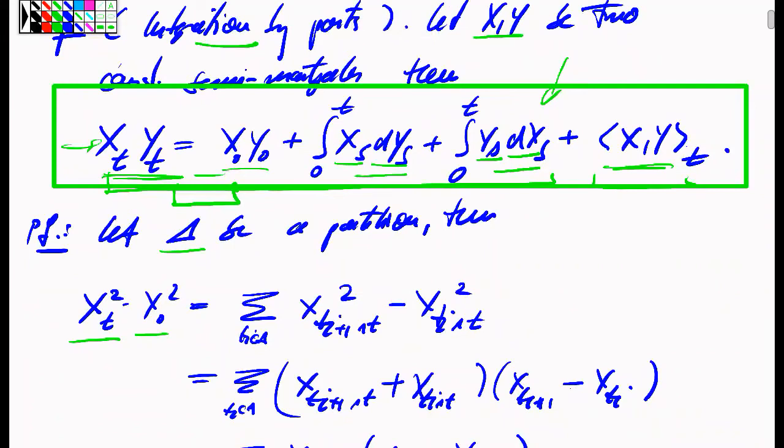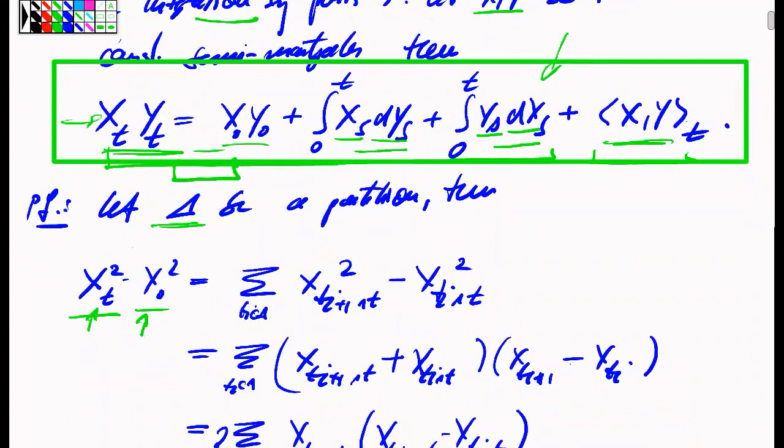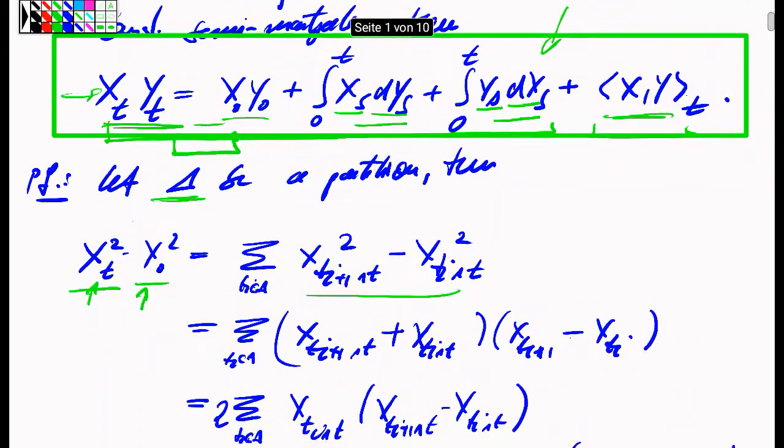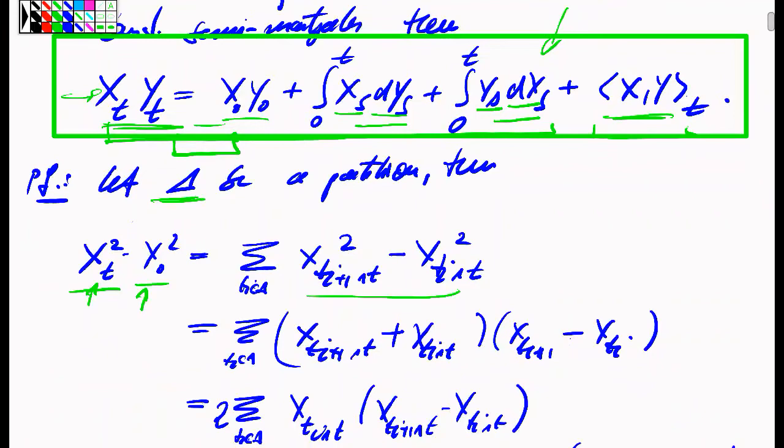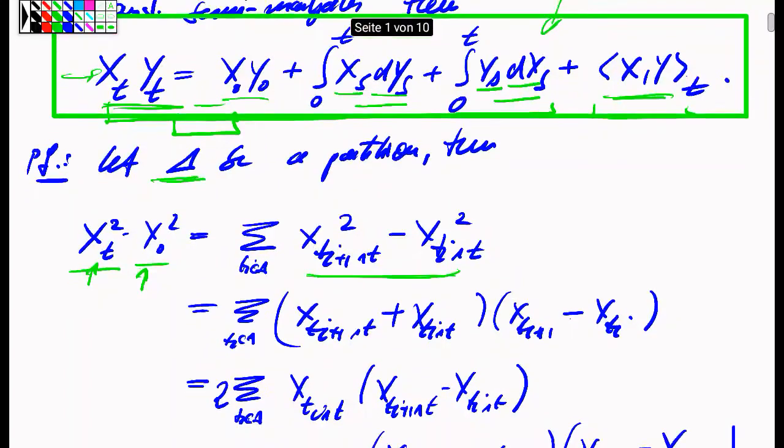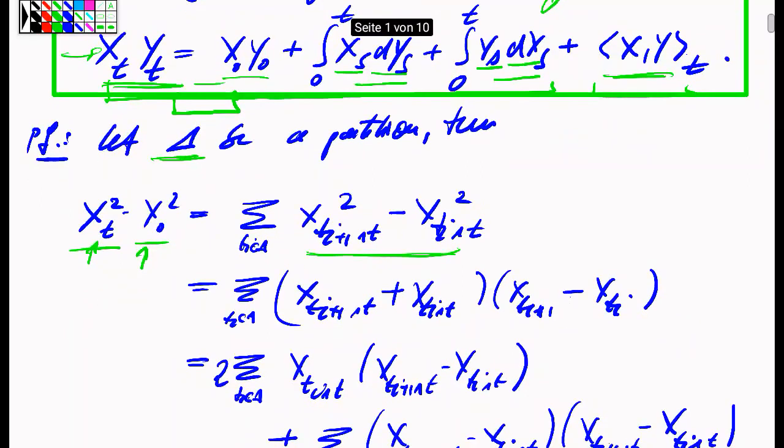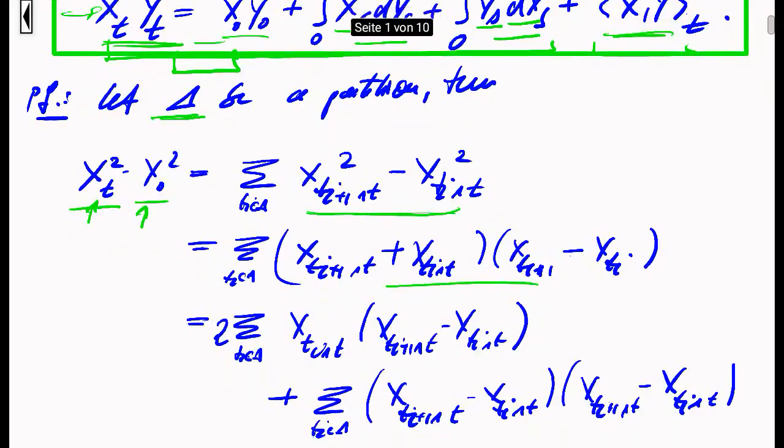So what I want to compare is the square of the x process at time t with the square of the x process at time 0. If I pick a certain partition of the time axis, by a simple telescope sum argument, I can represent this difference at the endpoints of this macroscopic time interval by the sum of increments of the squares at these intermediate time points. And then by the binomial formula, this difference of squares at these different time points can be written like that.